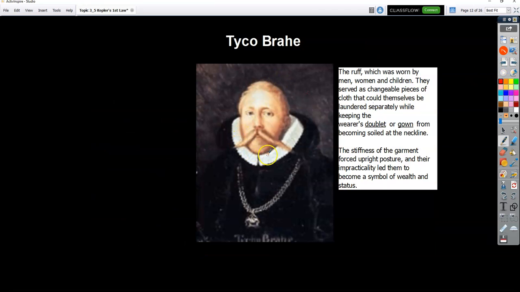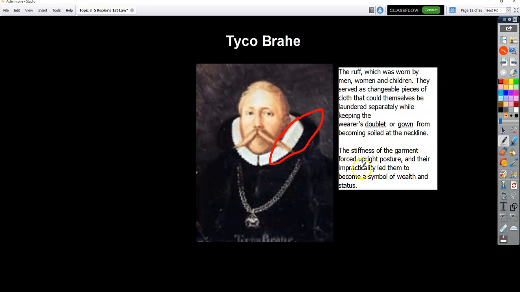This is a picture of Tycho Brahe. This ruffle thing, which I always wondered, what is that? These guys were around in the 1500s. It was called the ruff, R-U-F-F, which was worn, it says, by men and women, children, served as changeable pieces of cloth that could themselves be laundered separately while keeping the wearer's doublet or gown from becoming soiled at the neckline.